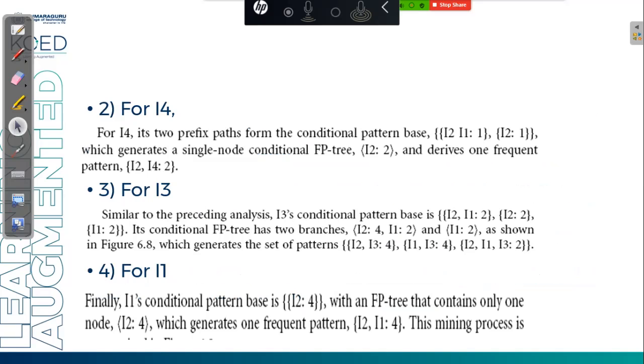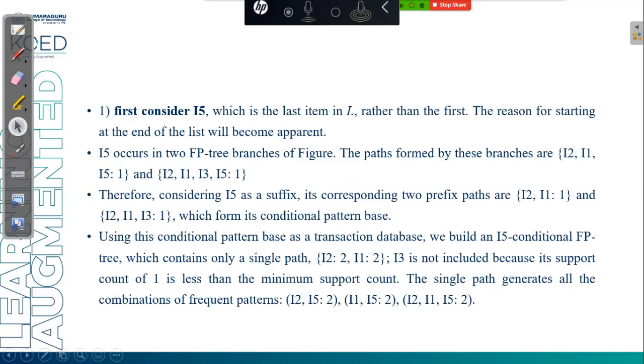For example, if you take I1, the conditional pattern base is I2, 4. The FP tree contains only one node, I2, 4. We generate the frequent pattern I2, I1 equal to 4. Likewise, it is explained for I5. For example, the paths are I2, I1, I5 and I2, I1, I3, I5. Containing I5 as a suffix, we have item I2 occurring 2 times and I1 occurring 2 times. I3 occurs only 1 time, that's why it is not included in the support condition. So this is the path which contains I2, I1, I5 with support count equal to 2. Likewise, what we discussed is in the PPT.